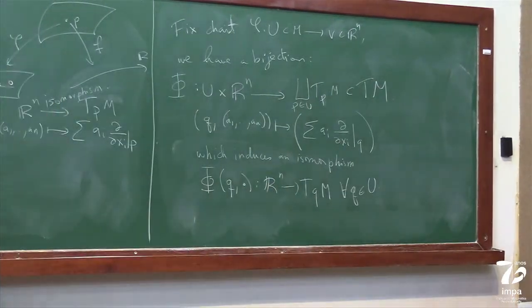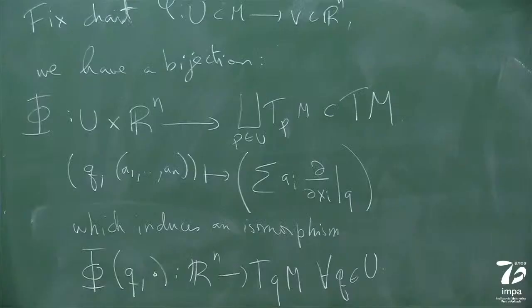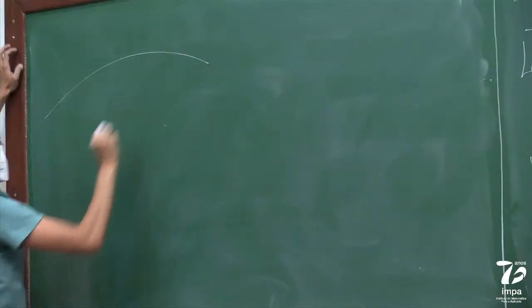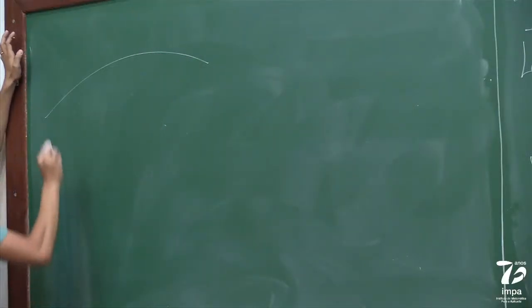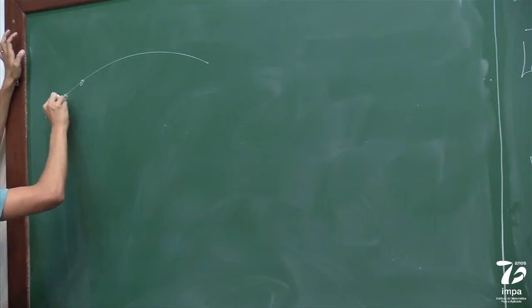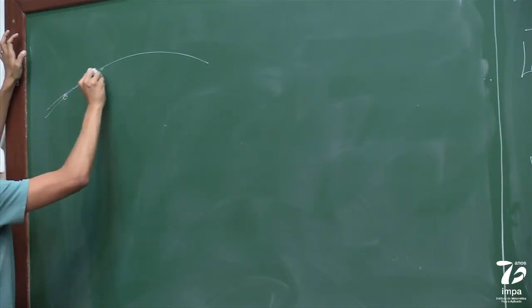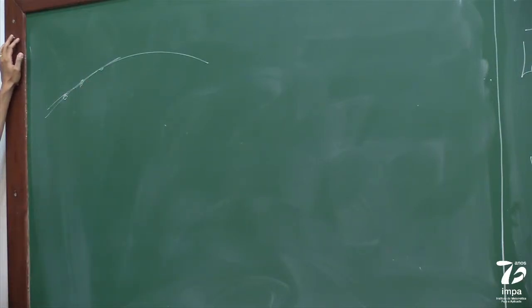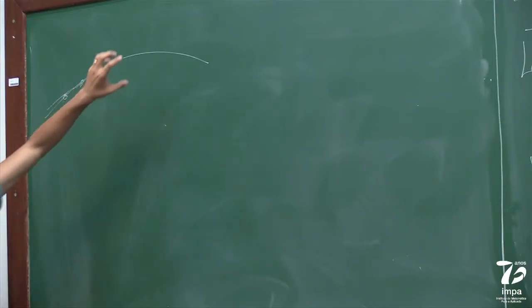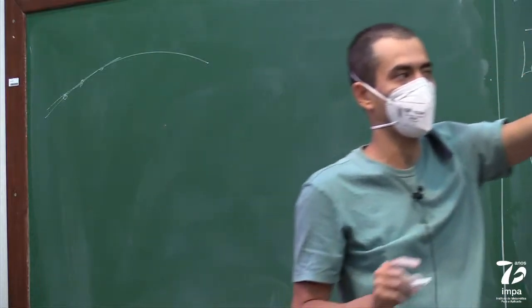So the idea is that, basically, it's a little hard to visualize the tangent bundle, but even for a curve, so say you have a curve. What is the tangent bundle of the curve? You have every point of the curve, and then at every point you have a tangent space. And the topology on this space is basically given locally by the product topology.